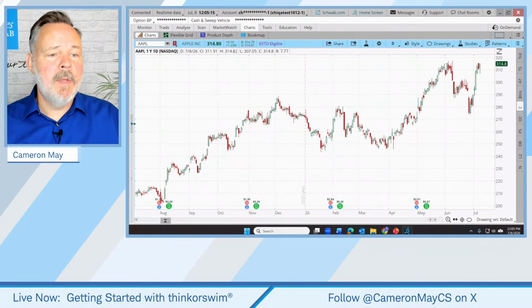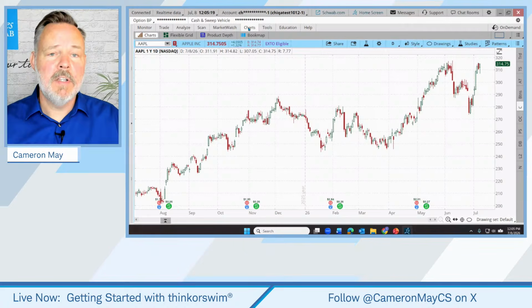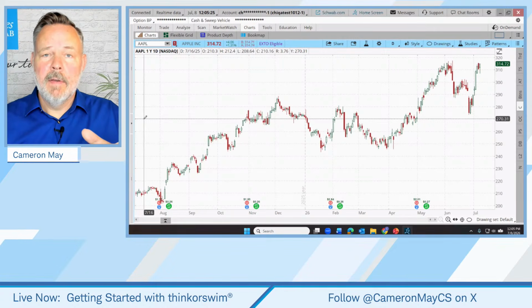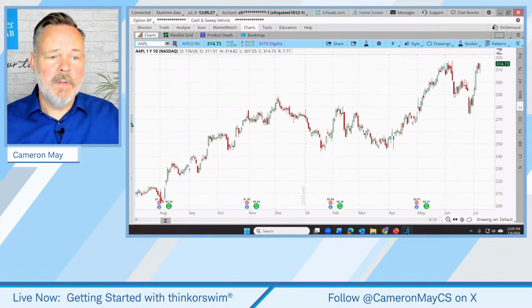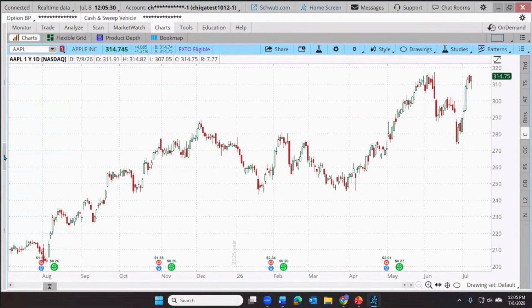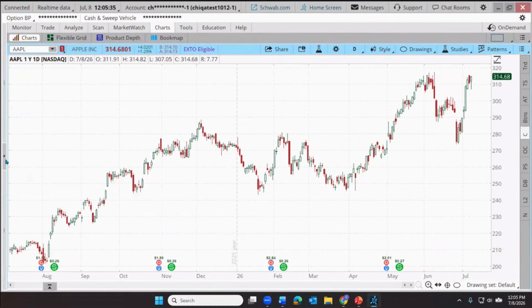First couple of tools we're going to be using are going to be found over here on the left side of the platform. So right now we're on the Charts tab, but on the left side, there's kind of a hidden additional space, and it's known as the gadgets. So there's a little arrow here that will unhide those gadgets. Right now, I just have them hidden from view. If I click on that little arrow, you can hide and unhide the gadgets.